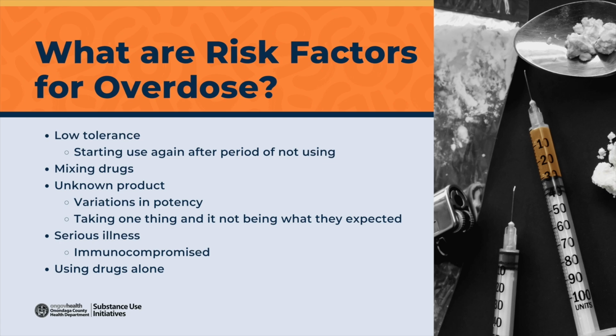Unknown product. Due to variations in potency or taking a substance unknown to the user. Serious illness. If a person is immunocompromised, they will be at a higher risk for overdose. Using drugs alone. If a person is experiencing an overdose, they cannot call 911 or administer Narcan to themselves.